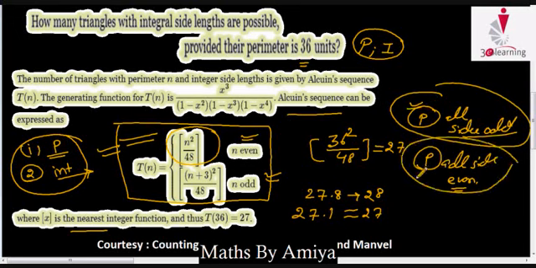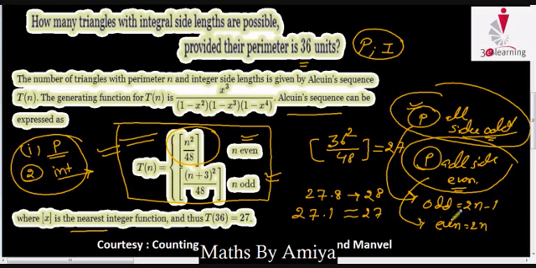According to a few adjustments. Now the adjustment is, in geometry, if we have odd, then the odd should be in the form of 2n minus 1. We do not take odd as 2n plus 1 in geometry. We'll see why. If all sides are even, then the even should be in the form of 2n only. Odd is 2n minus 1, even is 2n. Let's apply this concept or formula in our question.